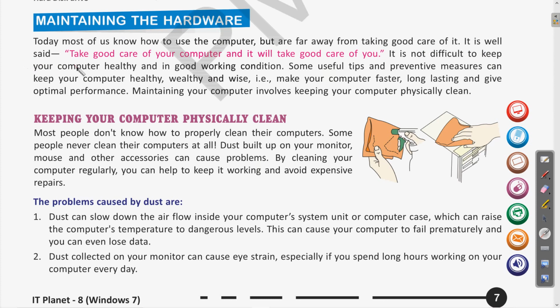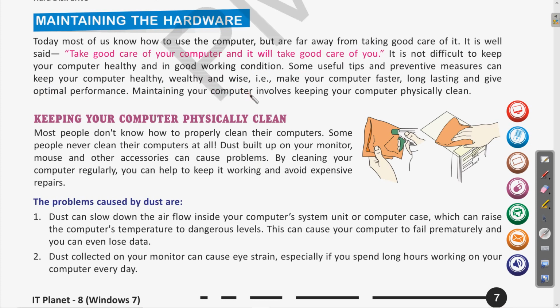It is well said, take good care of your computer and it will take good care of you. Any device or electronic equipment that you are using, it is our responsibility to keep it in a better position. It is rightly said that if you take care of the computer, it will take care of you. It is not difficult to keep your computer healthy and in good working condition. Some useful tips and preventive measures can keep your computer healthy, wealthy and wise.